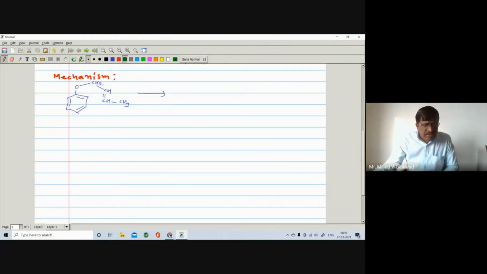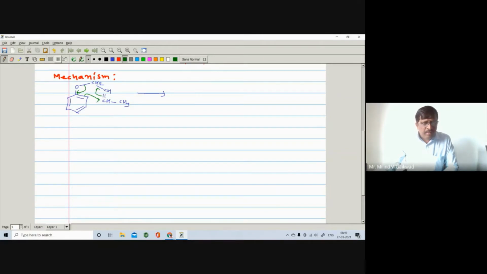This sigma bond will shift here. There is a formation of a double bond. It becomes CO, right? Then this carbon becomes positive. So what happened? This sigma bond will shift here, there is a formation of a double bond, and this carbon becomes positive. So here, this pi bond will open and form a bond with this carbon.